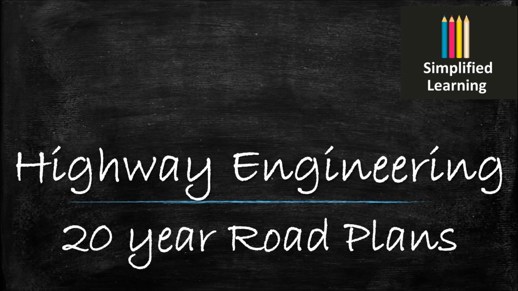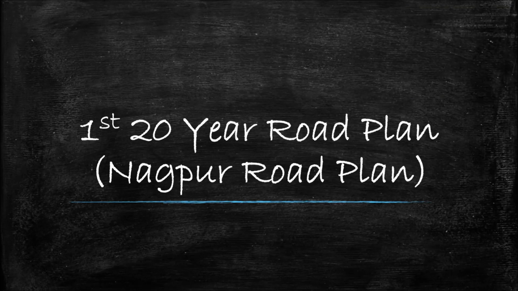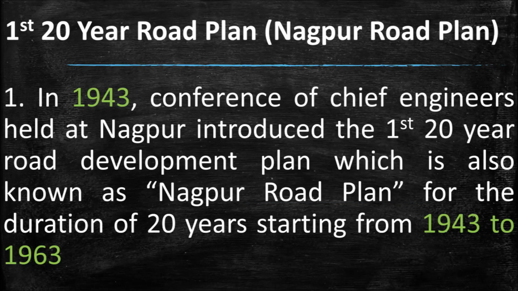In this video of highway engineering, we are going to cover the 20-year road plans. Let's see the details about the first 20-year road plan. In 1943, the Conference of Chief Engineers held at Nagpur introduced the first 20-year road development plan, which is also known as the Nagpur Road Plan, for the duration of 20 years starting from 1943 to 1963.